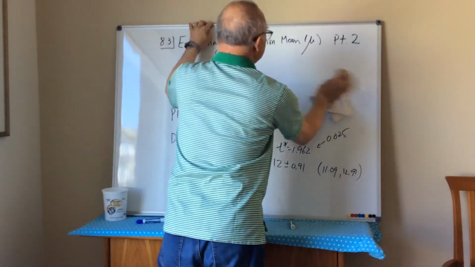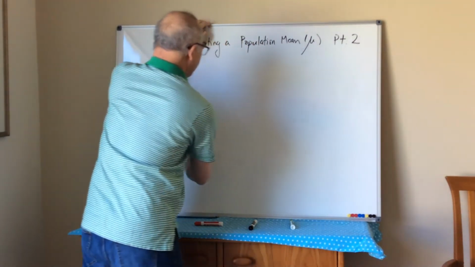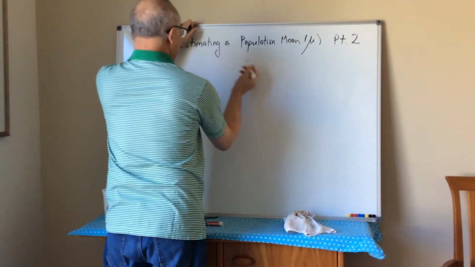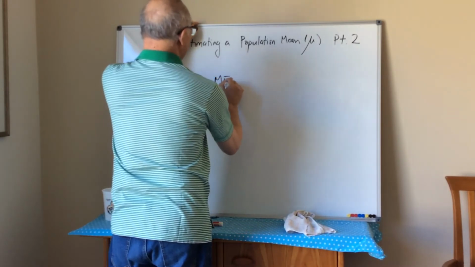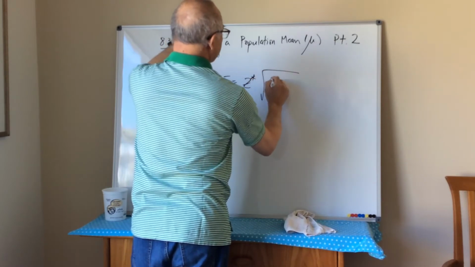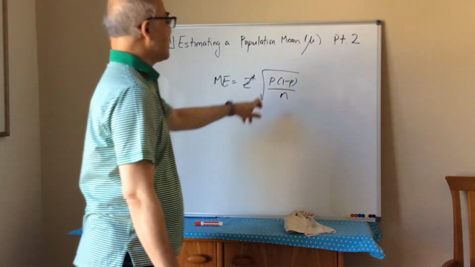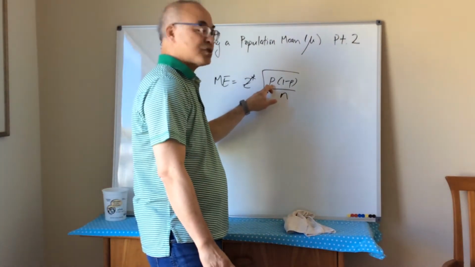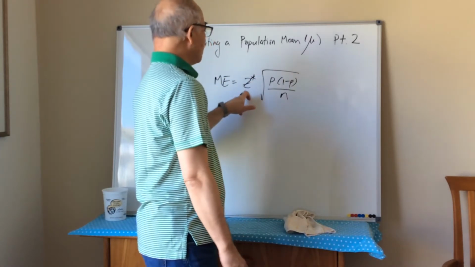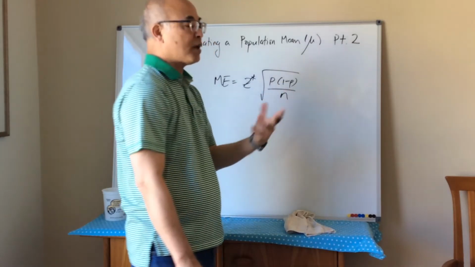size. Okay? When we chose a sample size back when we were doing proportions, the margin of error was what? The margin of error was the critical value times the square root of P(1 minus P) over n, correct? And if we did not know what P was, we went ahead and used 1/2, so that we knew this, and this was easy to calculate, no problem, right?